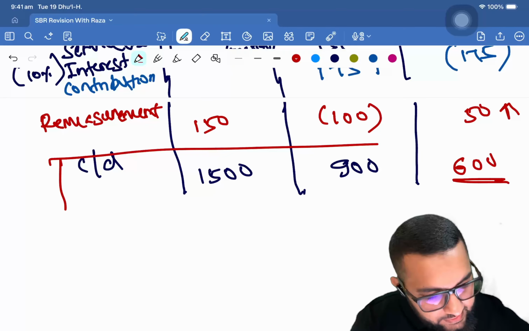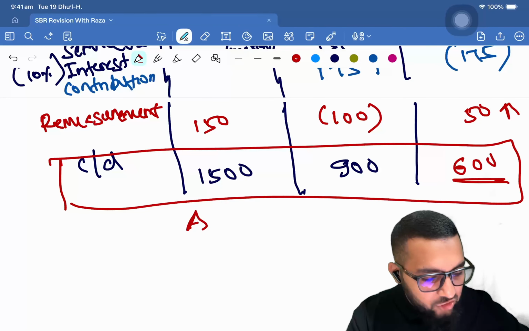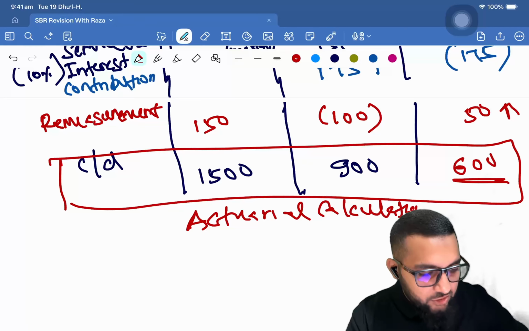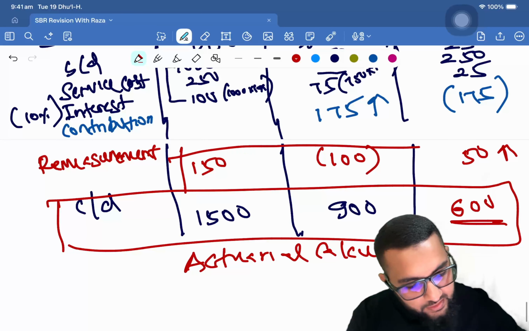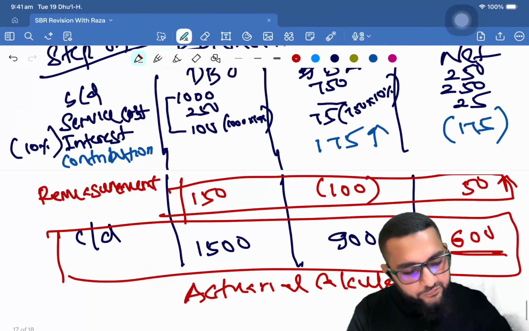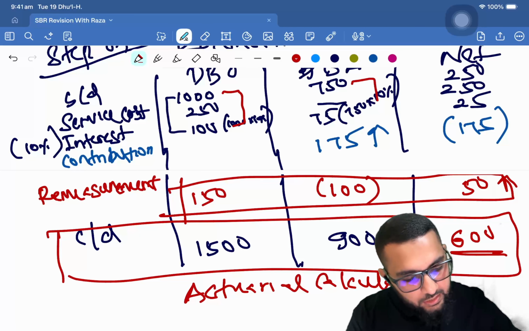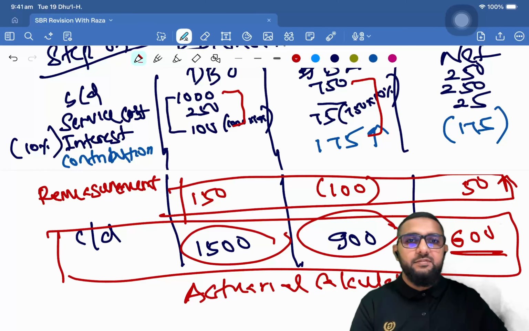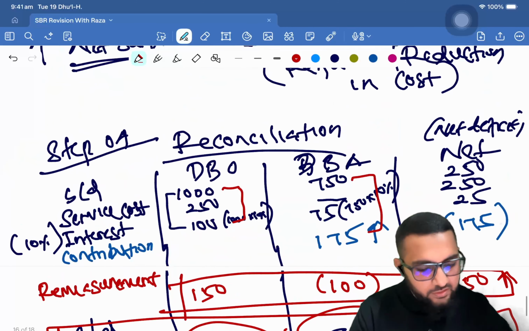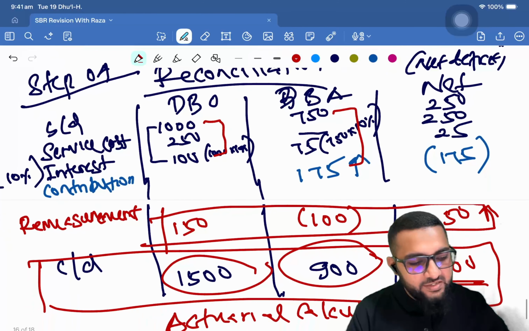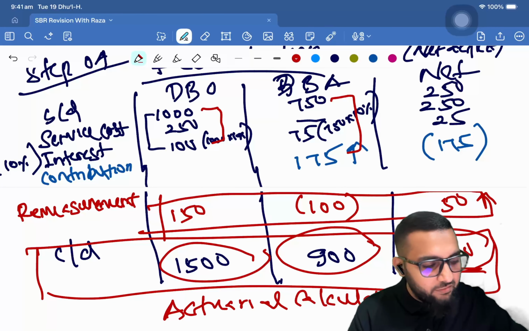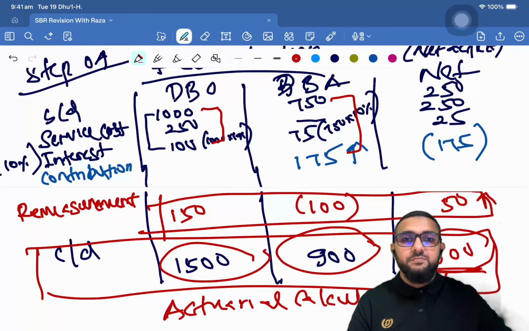Now, this is based on actuarial calculation. And this difference is going to be the difference between the total and the actuarial figures that have been given. Okay, so that's how you do the reconciliation, and the net position, the 600, is what will be recognized in your non-current liability.